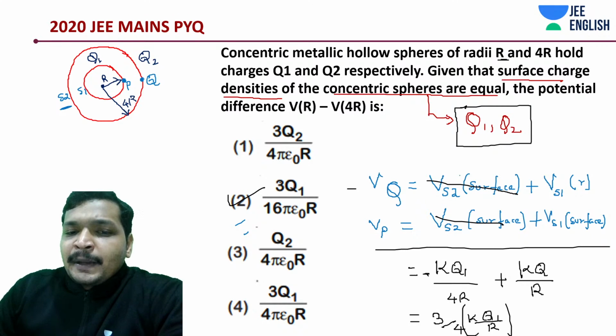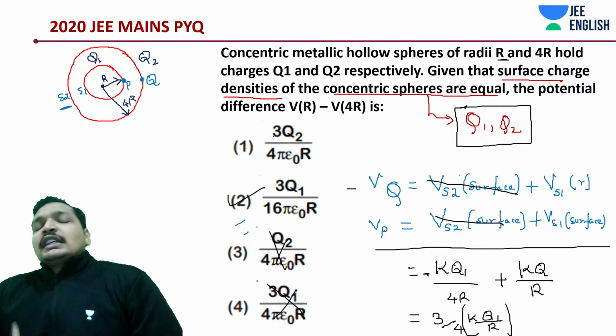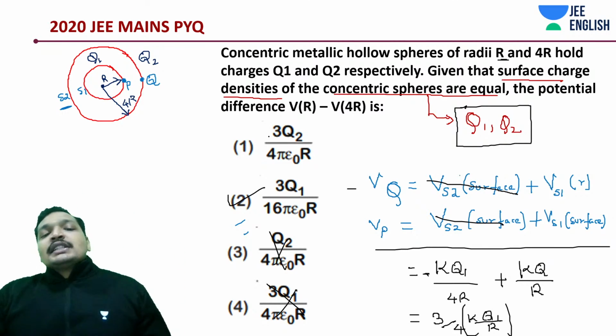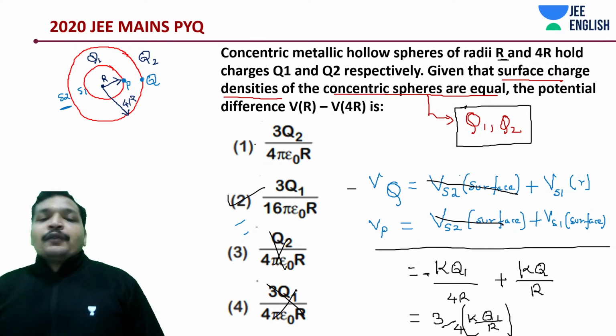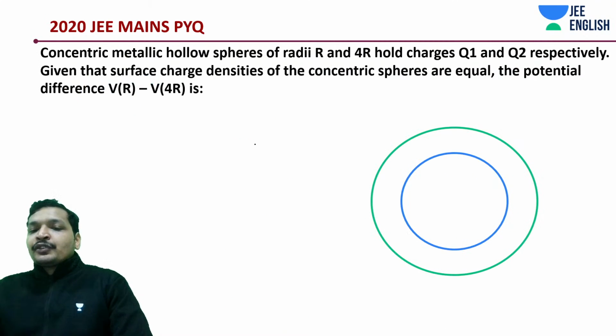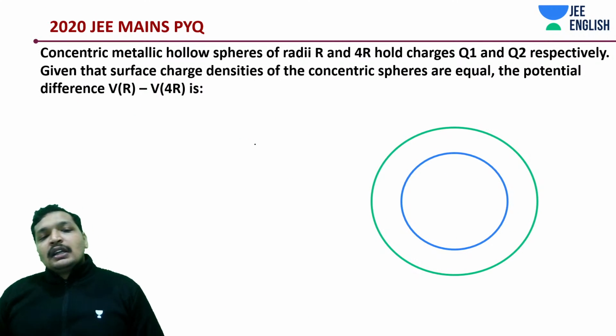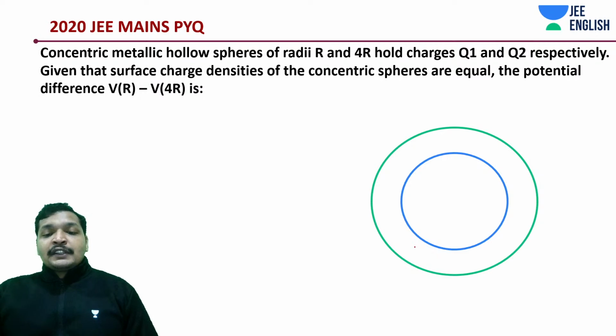So you must be expecting a 3. Here there is a 3, but it's 4 by 4 pi epsilon r. This is definitely going to confuse you, so stay attentive. It is not expressed in terms of Q. It is JEE Mains, so you don't have to think twice before marking the answer. If one option is correct, it is correct. That's it. If it is JEE Advanced, probably you should have tried expressing it in terms of Q2 as well, especially if it's multiple correct.